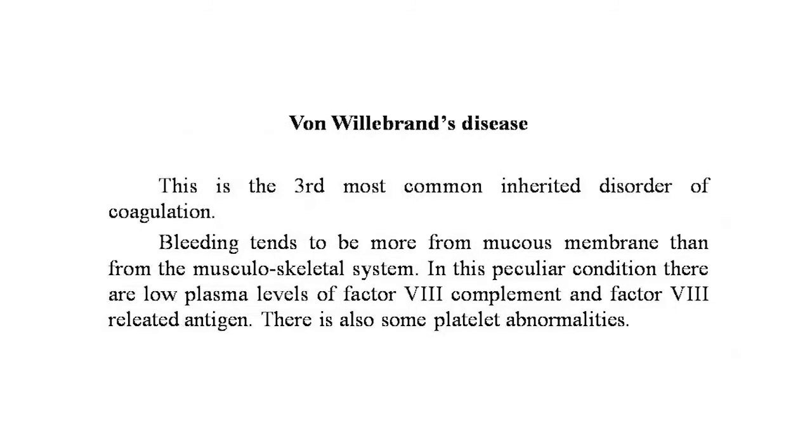And the final disease of the congenital abnormalities of hemostasis is Von Willebrand's disease. This is the third most common inherited disorder of coagulation. Clinical manifestations vary in severity, but the bleeding tends to be more from the mucous membrane than from the musculoskeletal system. In this peculiar condition, there are low plasma levels of factor 8 complement and factor 8 related antigen. There are also some platelet abnormalities. All these combine to give rise to the bizarre episodic bleeding manifestations.